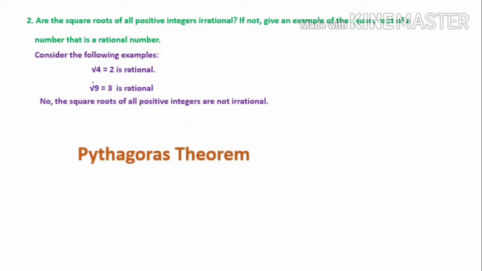Next, let's recall the concept of Pythagoras theorem. We have studied in smaller classes the Pythagoras theorem. Here, consider a right angled triangle. First of all, we have to mark the side opposite the 90-degree angle, that is the hypotenuse, and we will label it as c. And the other two sides we have to mark as b and a.